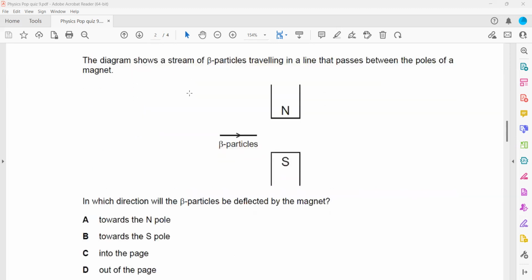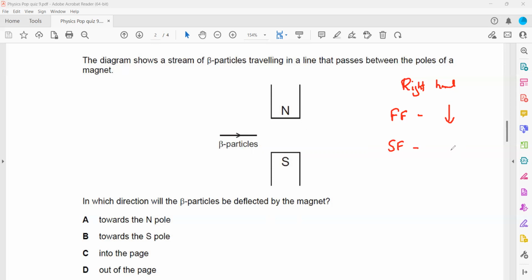In question 3, the diagram shows a stream of beta particles. For a beta particle, we will use the right hand. For the right hand rule, your index finger, or first finger, represents the direction of the magnetic field. The magnetic field is from north to south, so the index finger of your right hand points downward. The second finger represents the direction of the particle.